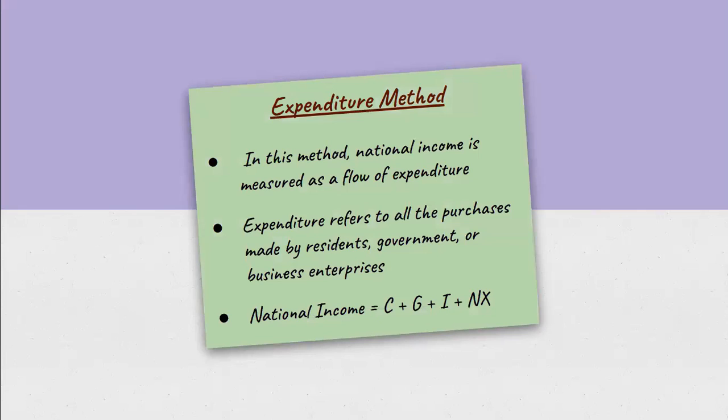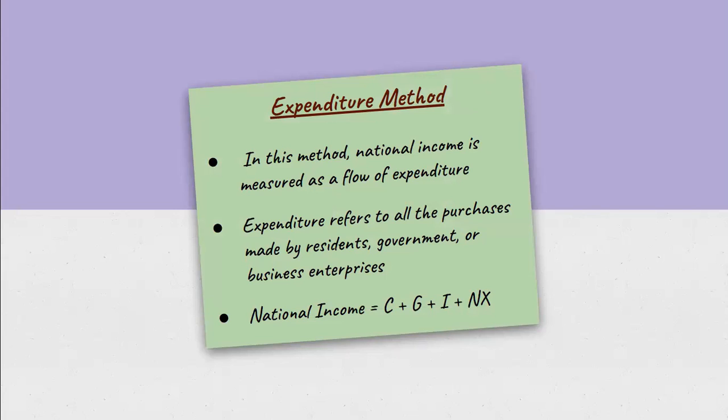So the last method is the expenditure method. In this method, national income is measured as a flow of expenditure. GDP is the sum total of the private consumption expenditure, government consumption expenditure, gross capital formation, and net exports. One man's income is another man's expenditure.